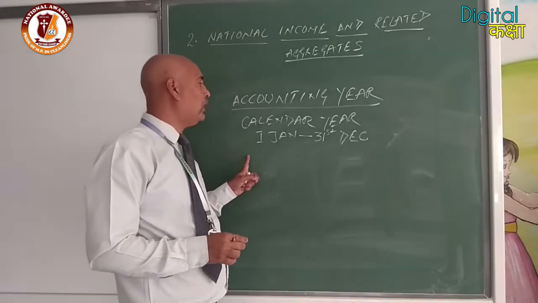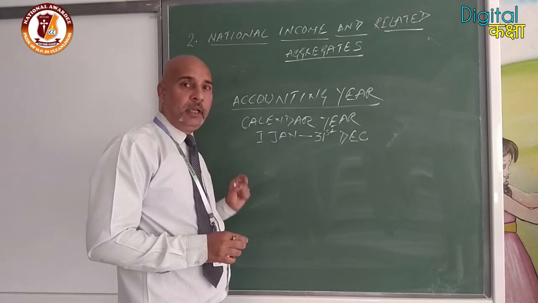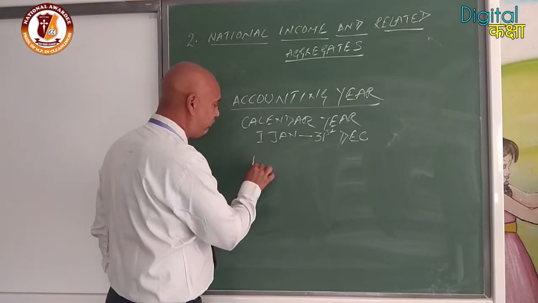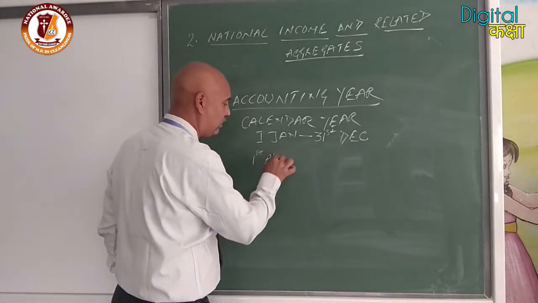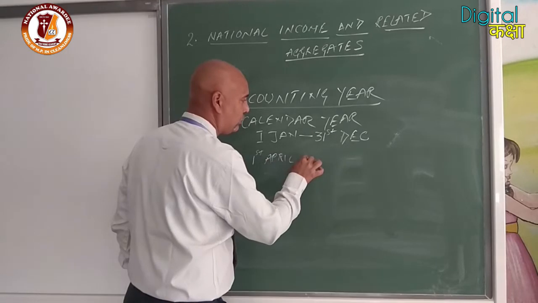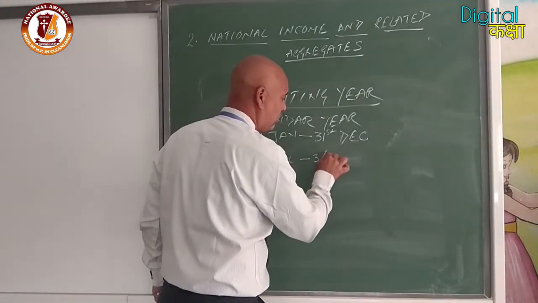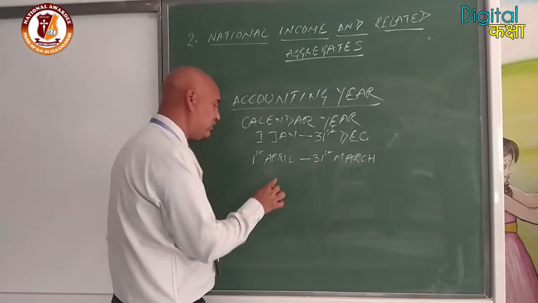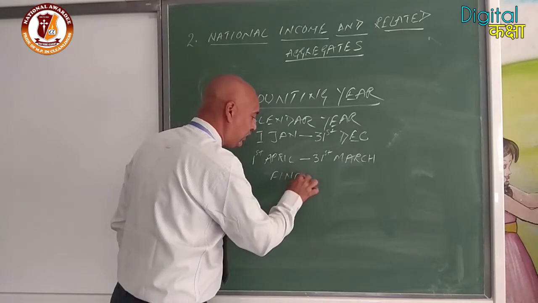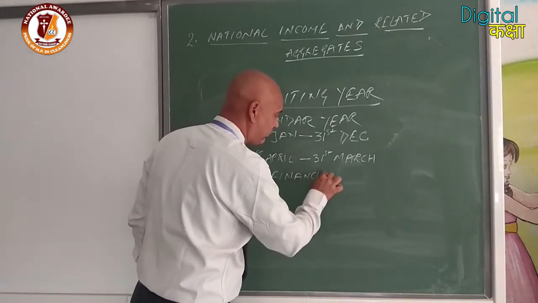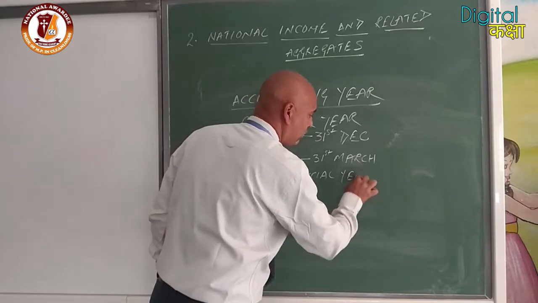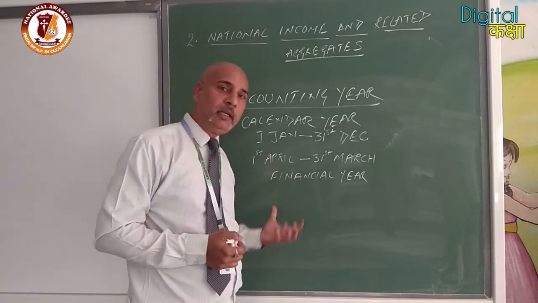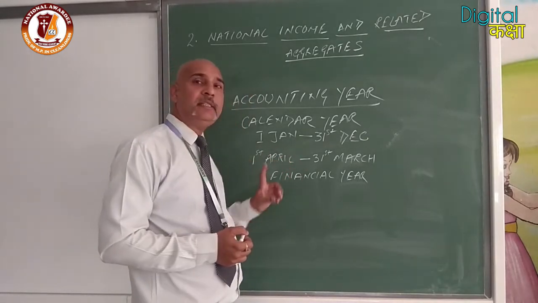Some of the countries follow the calendar year as an accounting year. In our country, India, we follow the year from 1st April to 31st March. That is also known as the financial year. In precise, we have to take all the transactions which are taking place in a year.